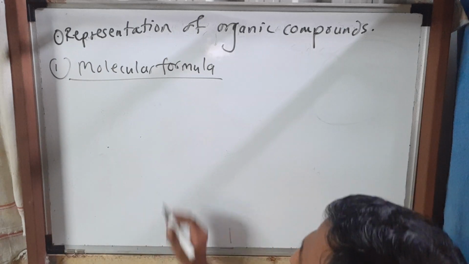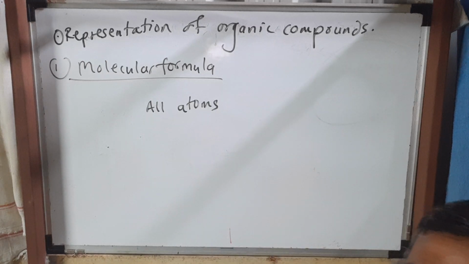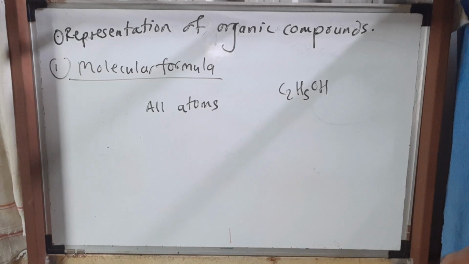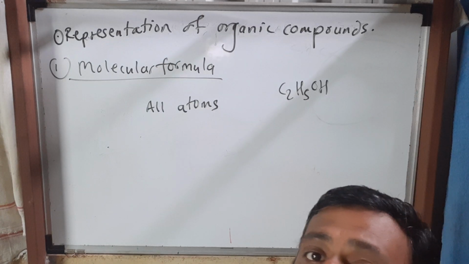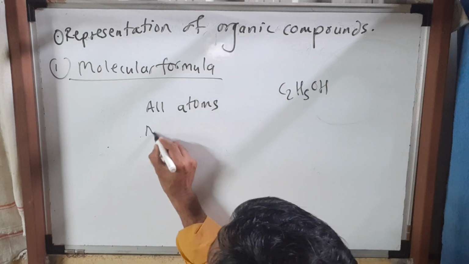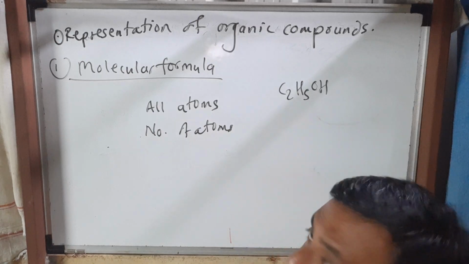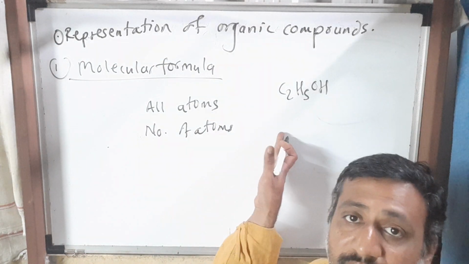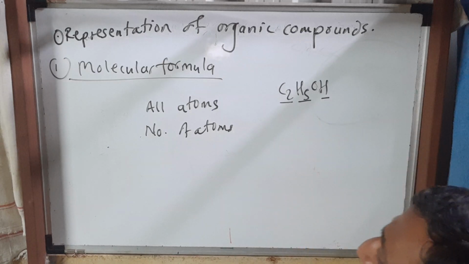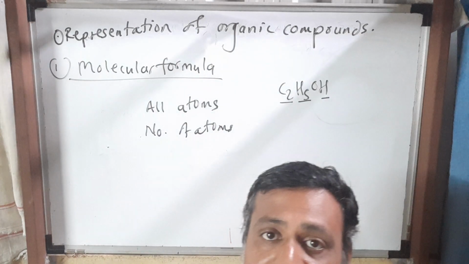So molecular formula tells about all the atoms. Say for example C2H5OH, the molecular formula of ethanol or ethyl alcohol. So it indicates all atoms. It indicates the number of atoms also. By seeing the molecular formula, can we tell how many carbon are here? Yes, 2 carbon atoms. Hydrogen 5 plus 1, 6, oxygen 1. So all atoms and the number of atoms, that also we can state.